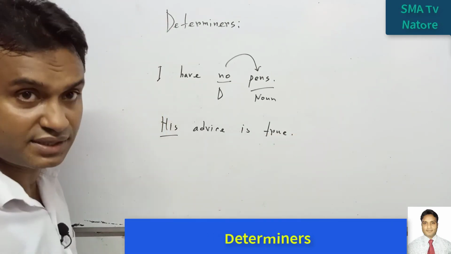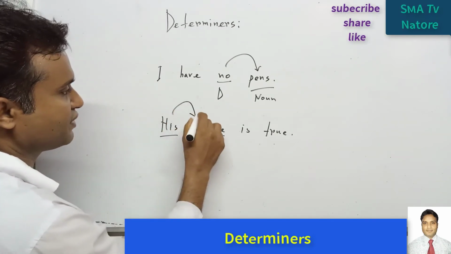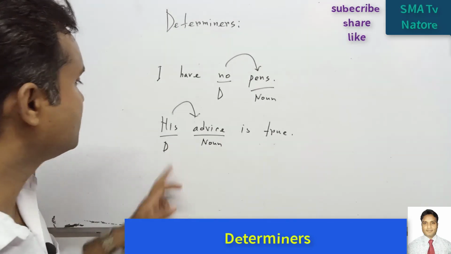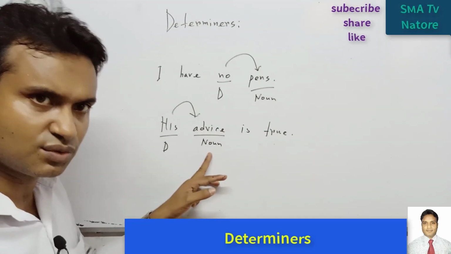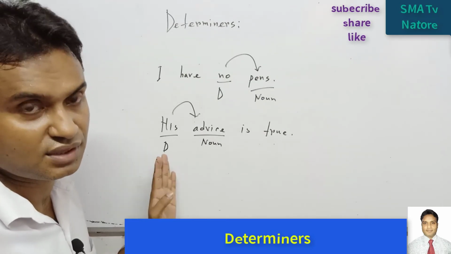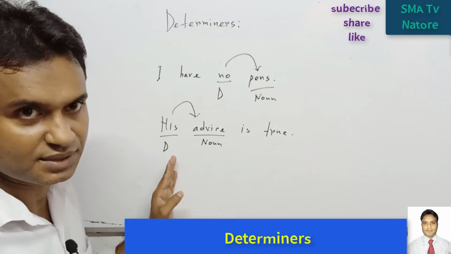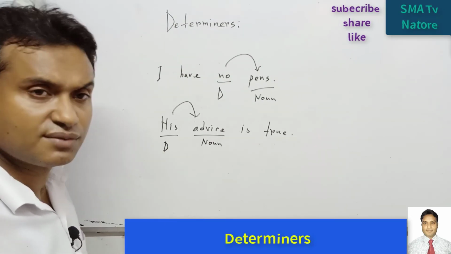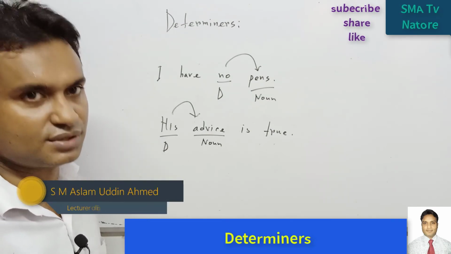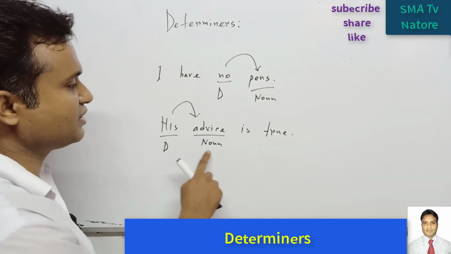Here, his advice. So this is the noun and this word is modifying this noun, so this is the determiner. For this reason we can say that this word is modifying this noun, so it is called the adjective. So we know it is a personal adjective because it is coming from the personal case or possessive case. We know that there are three types of case: nominative or subjective case, objective, and another one is the possessive case. So this one is the Sambandha Karok. So this is modifying this word.